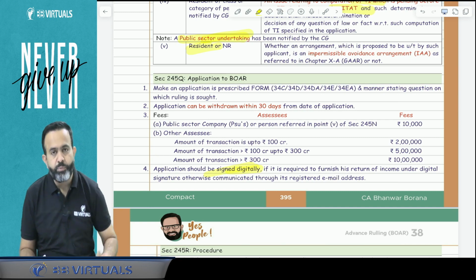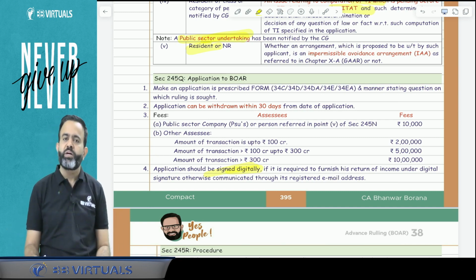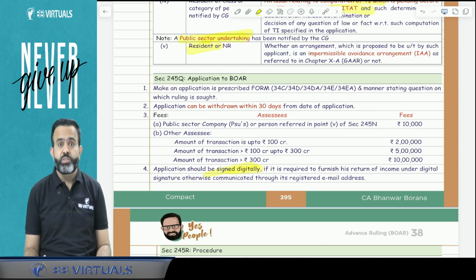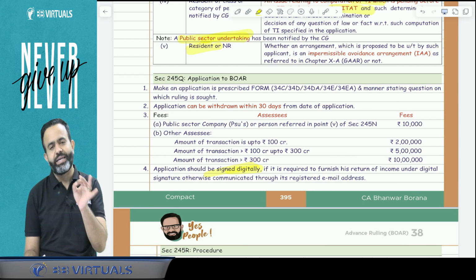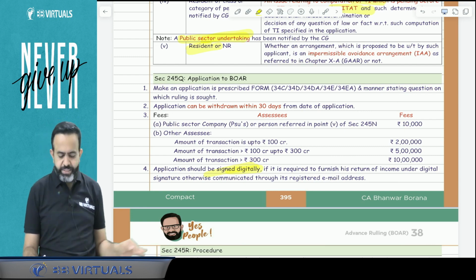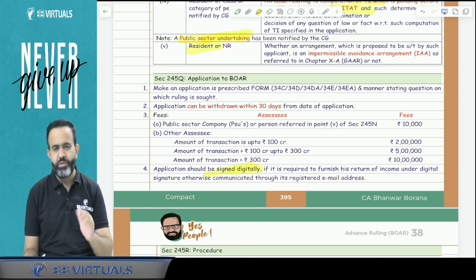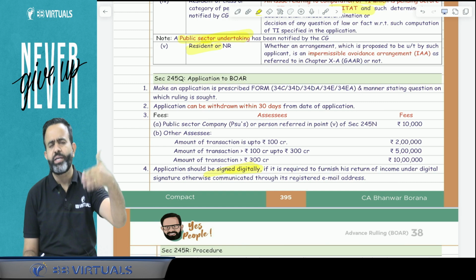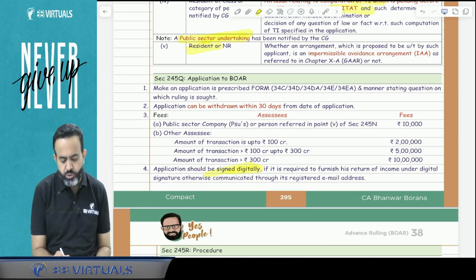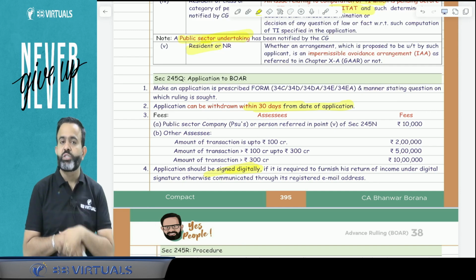Now the question is, suppose an application is made for advance ruling and within some time you want to withdraw that application. Can you withdraw the application or not? The right answer is yes. There is a time limit of 30 days. If you don't want advance ruling, then from the date of application, within 30 days, you may withdraw the application.